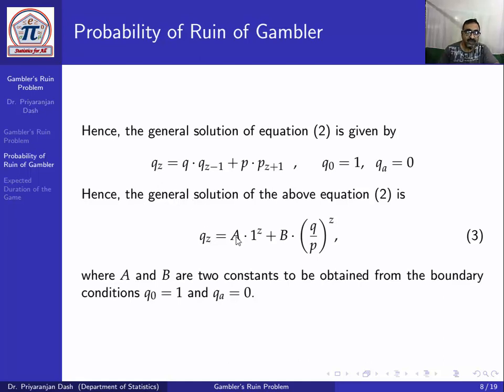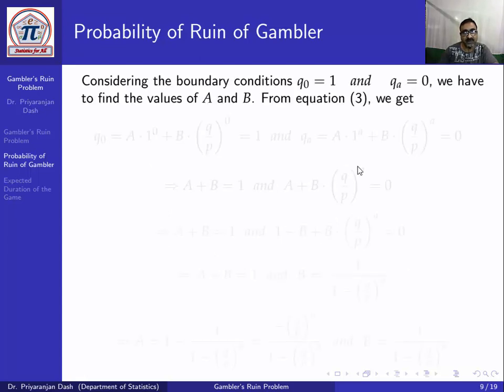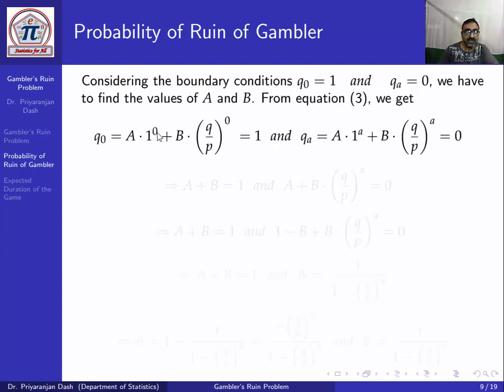Now qz equal to a into 1 to the power z plus b into q by p to the power z, where a and b are two constants to be determined from the boundary conditions. This is because we get two solutions, 1 and q by p, for beta. So here we have to find a and b using q0 equal to 1 and qa equal to 0. Now using z equal to 0, we get q0 equal to a into 1 to the power 0 plus b into q by p to the power 0, that is equal to 1. So that gives a plus b equal to 1.